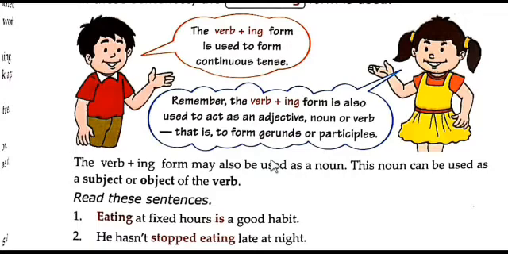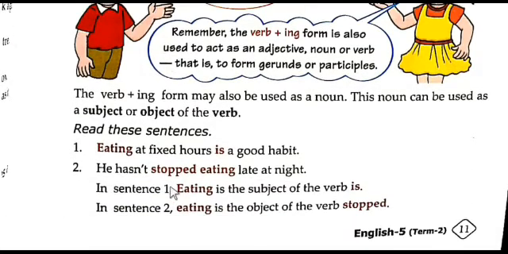So students, listen carefully and watch carefully. The verb plus ing form may also be used as a noun. This noun can be used as a subject, in the beginning of the sentence. The first part of the sentence is called the subject, and the end of the sentence is called the object. So this noun can be used as a subject or object of the verb. So we say gerunds.